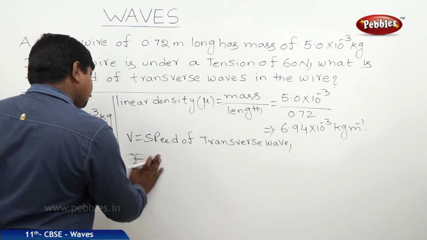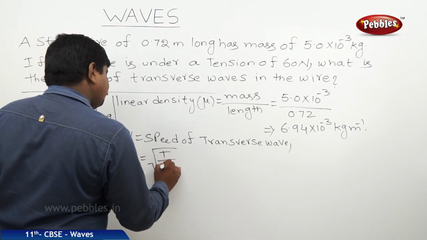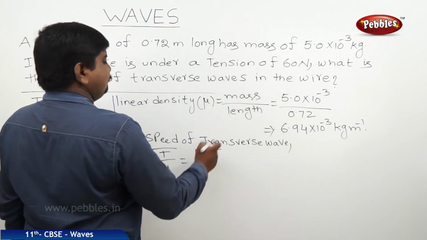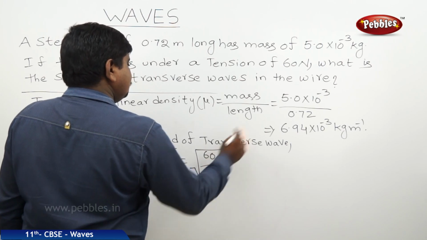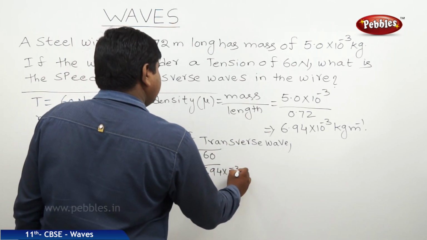V is equal to square root of T by mu. Therefore, the tensional force is 60 newtons, mu is 6.94 into 10 to the power of minus 3.